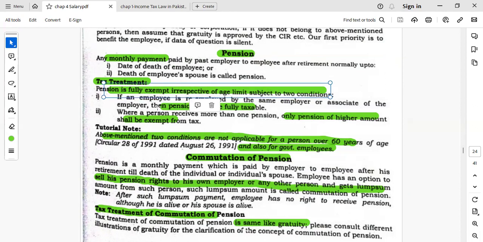So pension will be paid to the employee until the employee is re-employed by the same employer or an associate of the employer. Or if the employee is going to receive two pensions, then the higher one will be exempted for tax purposes.